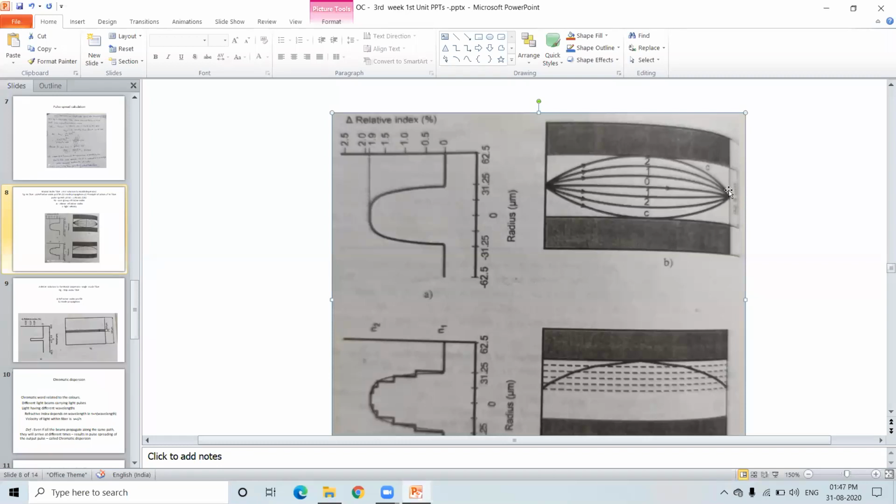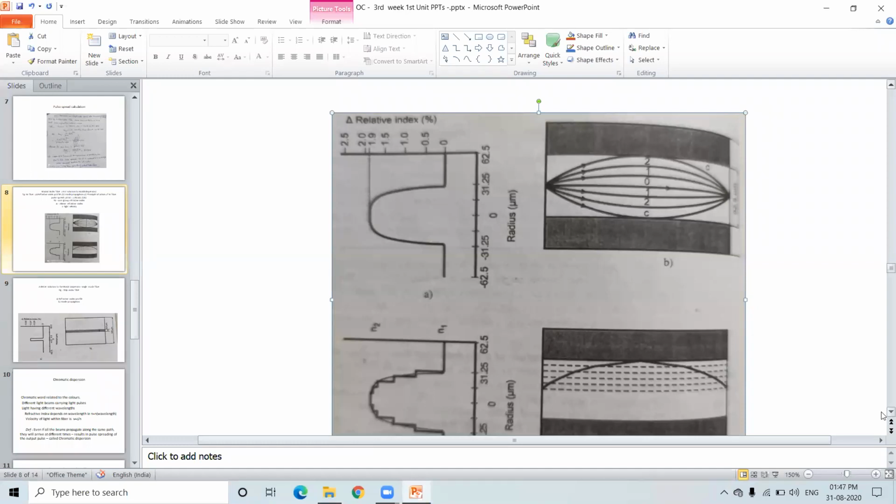They have to reach at the same time so that the pulse spread can be minimized, right? In the earlier step index optical fiber, they are reaching at different time slots. But here the solution is that we are making each mode reach the other end more or less at the same time. That is the principle taking place. This figure shows how the modes travel inside the fiber.